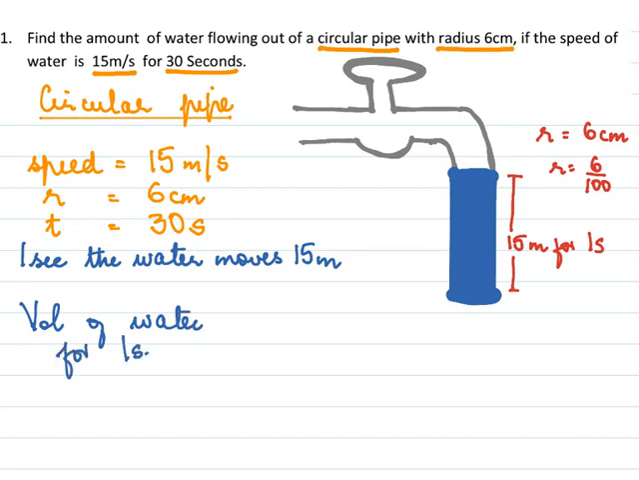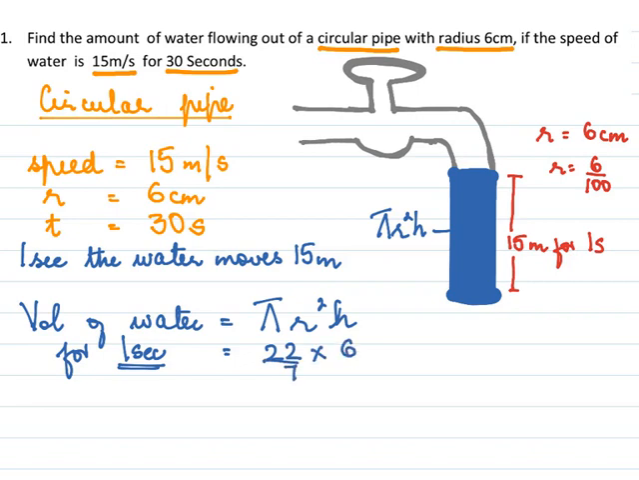for 1 second will be a cylinder. This is a cylinder. So we use a formula pi r square h. So pi r square h. This is the water for 1 second. Pi 22 by 7. We see the r is 6 over 100. And the h here is 15. For 1 second it moves 15. This is the amount of water for 1 second.